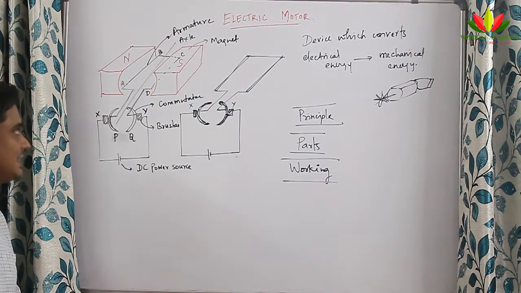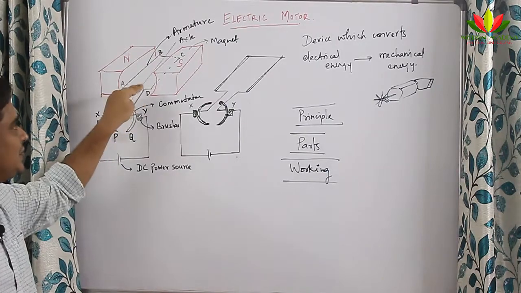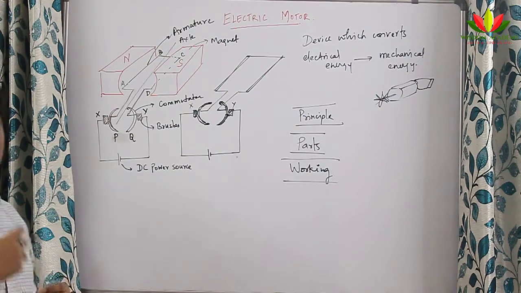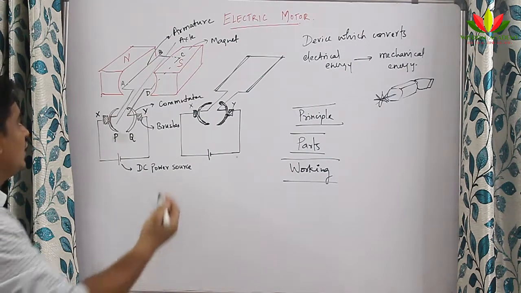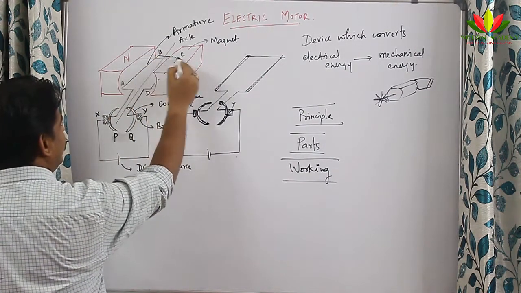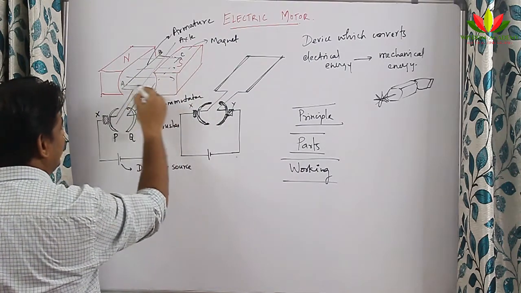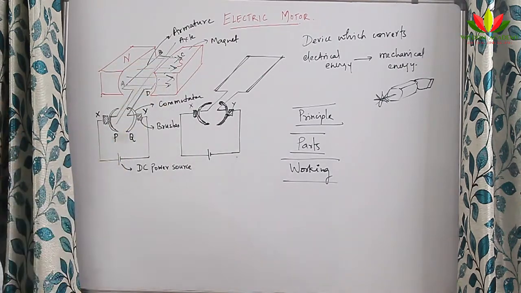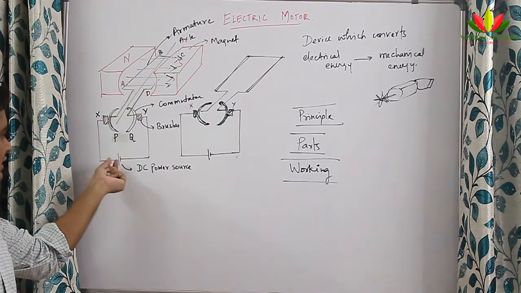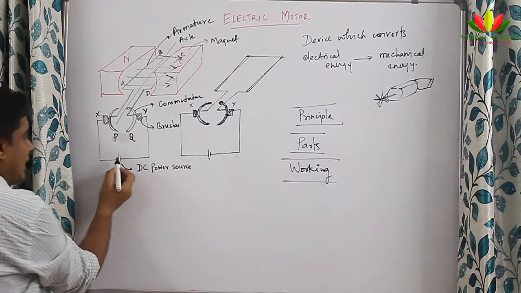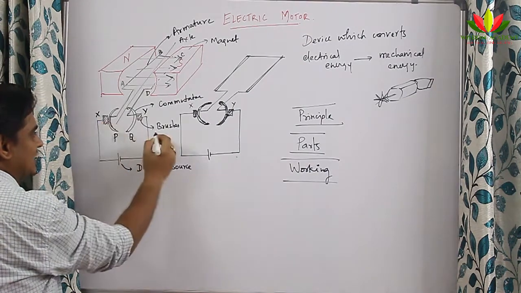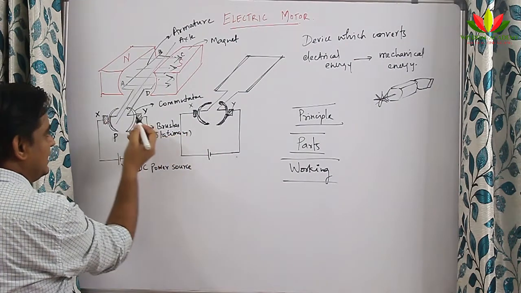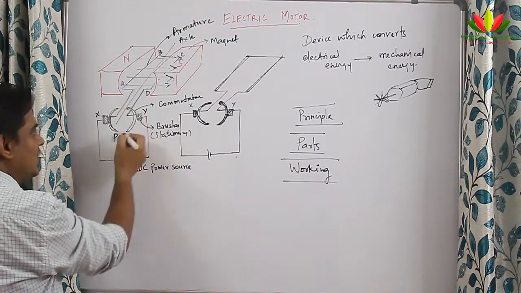So what happens when you keep this armature in this magnetic field, then there will be a magnetic field produced. From where to where? From north to south. So there will be a magnetic field in this direction. I hope you can understand this magnetic field direction. Now if you see here, DC power source, it is connected with brushes. These brushes are stationary in nature. They cannot move. They are stationary. And these brushes are connected with this commutator.